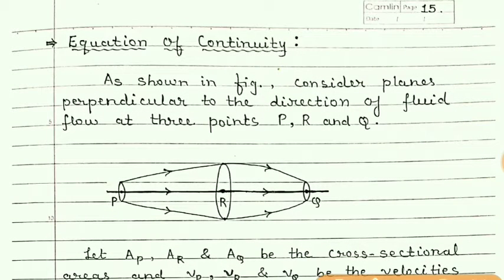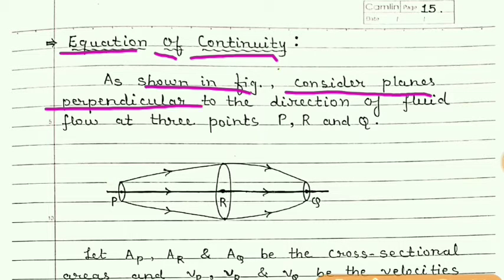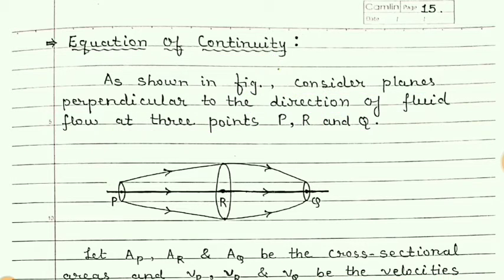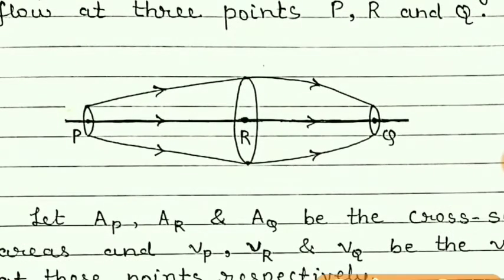Now about the equation of continuity. As shown in the figure, consider planes perpendicular to the direction of the fluid flow at 3 points P, Q and R. You can see here that a steady flow is shown with 3 streamlines.